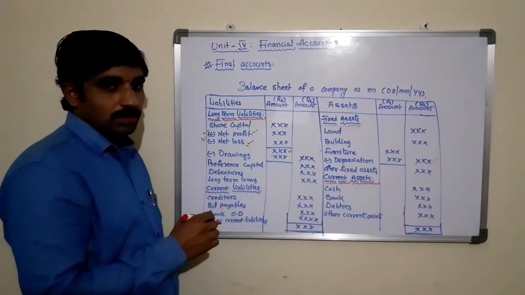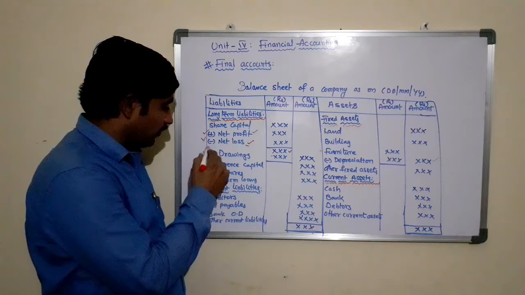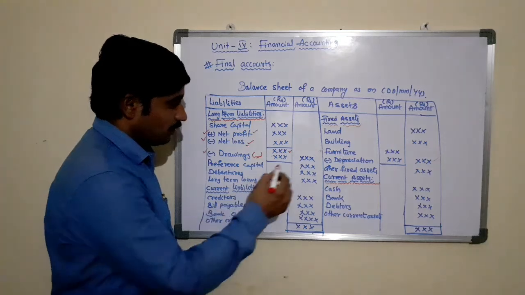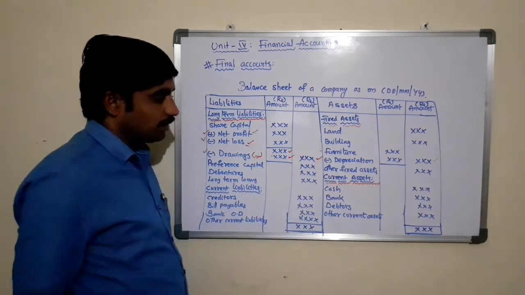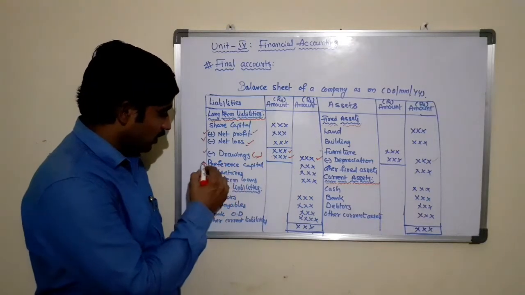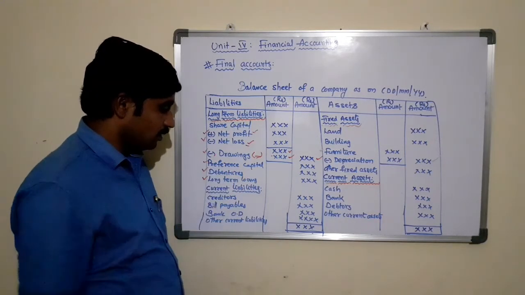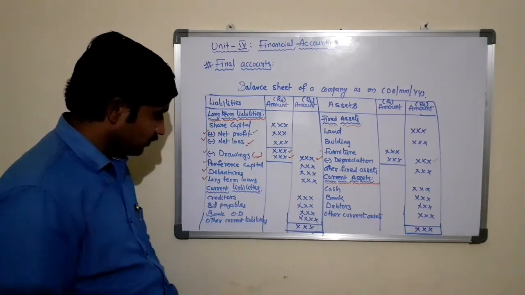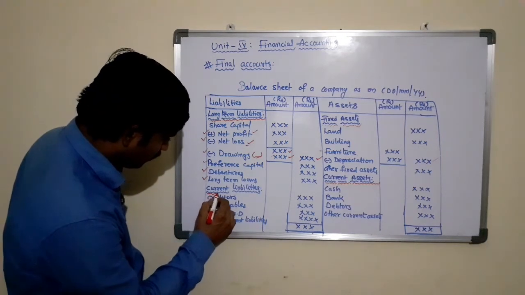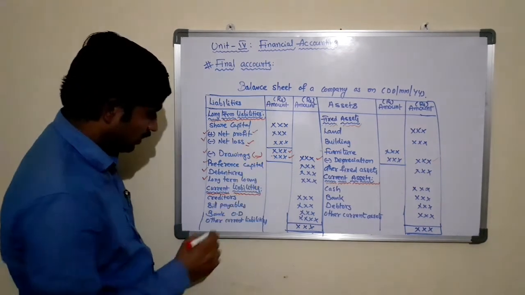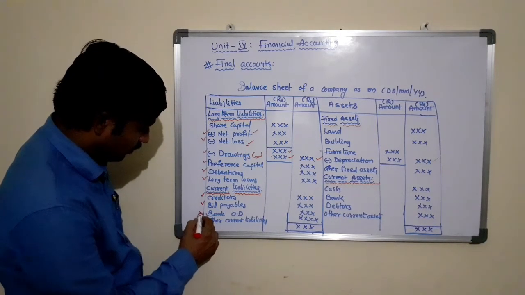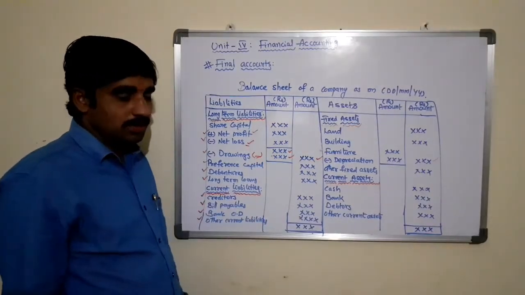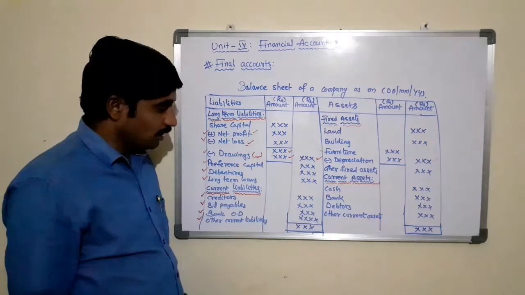If any drawings, if the owner of the business drew anything from the business for personal use, we need to subtract the worth of drawings from the capital, then the net capital is transferred to the outer column, followed by preference capital, debentures, long-term loans. So these are the major items that come under the long-term liabilities. After that, we need to take the current liabilities in terms of creditors, bills payables, bank OD and other current liabilities. Here I have given only some items which come under the current liabilities.